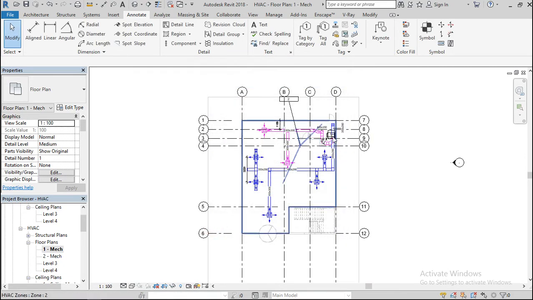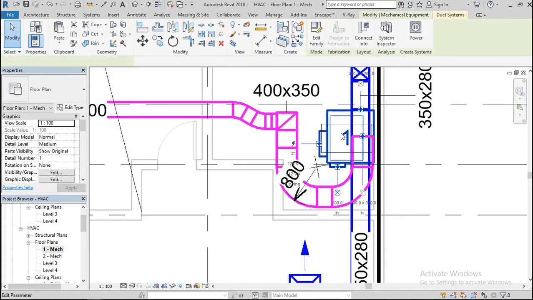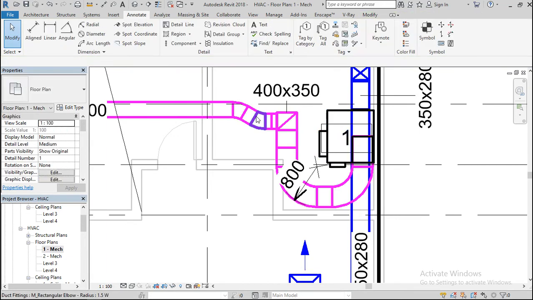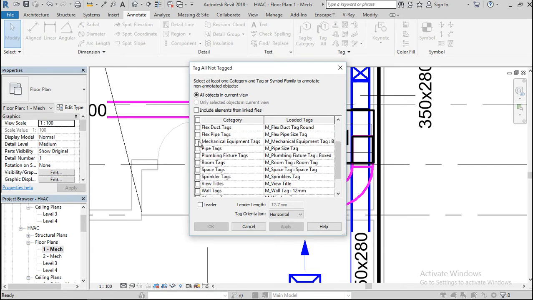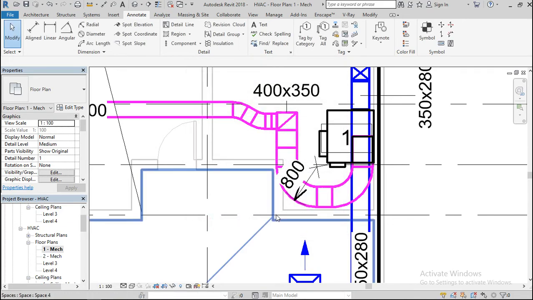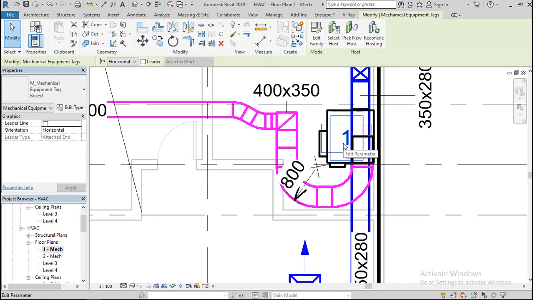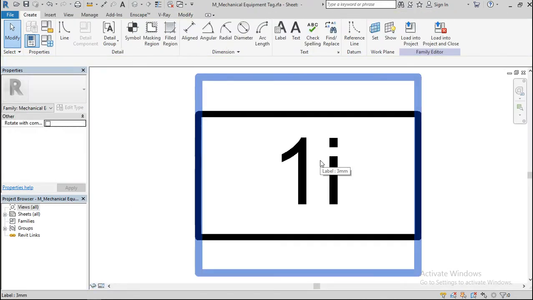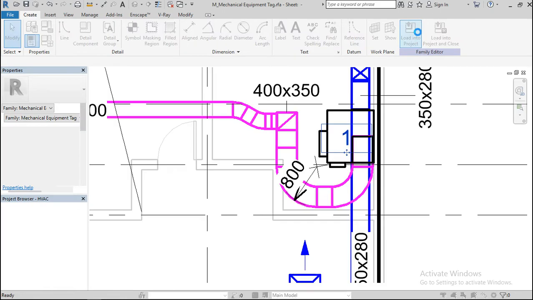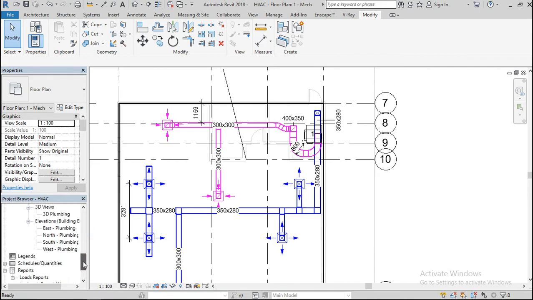I'll say okay, and let's see. Apply, and it's still showing me just one. I don't like this, though I can edit it and write the detail, the name and everything about this, about my valve unit. Okay, let me just wrap up this video.